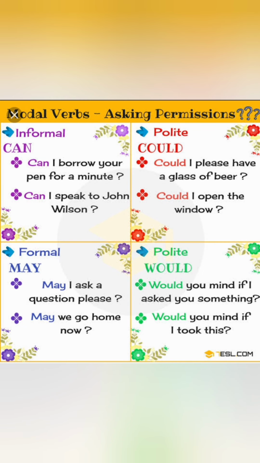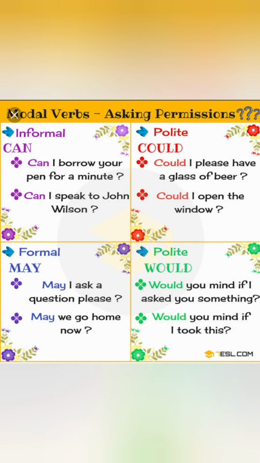And modal verbs for asking permission. There is an informal way, a formal way, and a polite way of asking permission. Informal means you can ask your friend or your brother like that. Can I borrow your pen for a minute? Can I speak to John Wilson? It's a polite way: Could I please have a glass of water? Could I open the window?